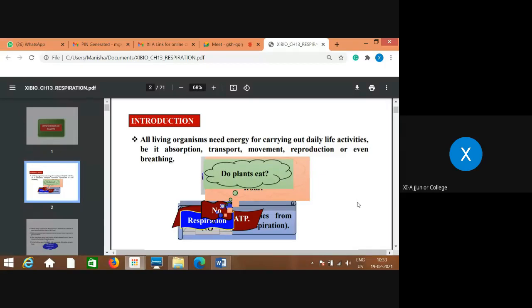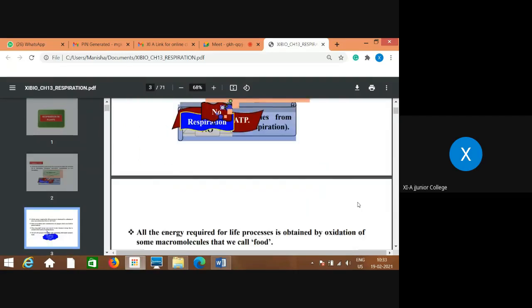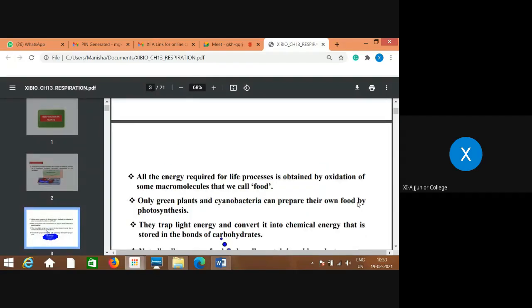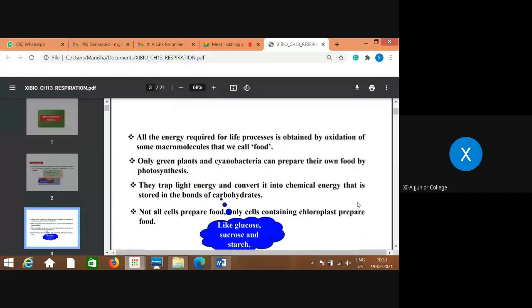All living organisms need energy for carrying out daily life activities, be it absorption, transport, movement, reproduction, or even breathing. For everything, energy is required, and we have learned in the last chapter where we get the energy from: the food. And where do we get the food from? From the process of photosynthesis.